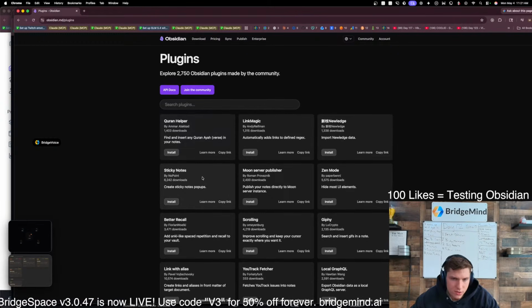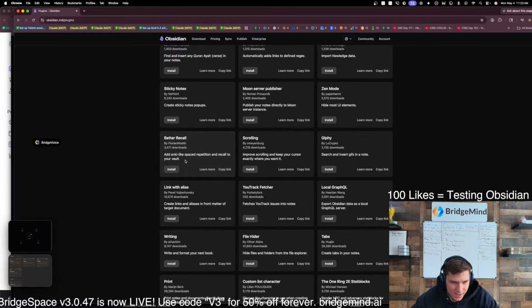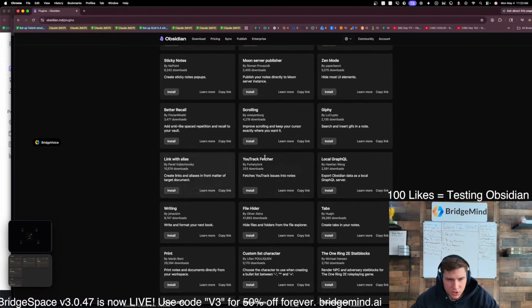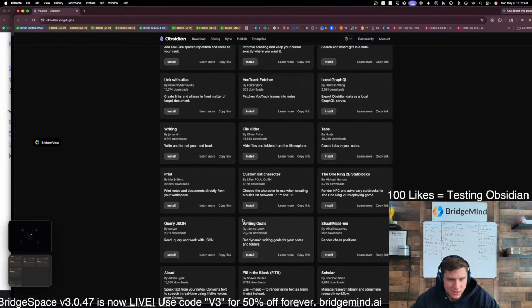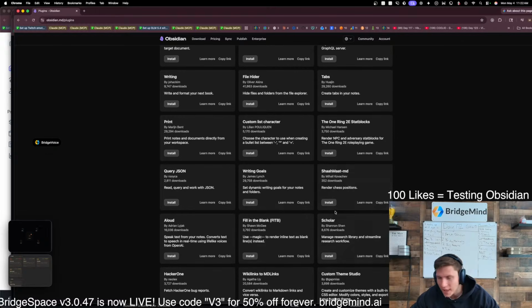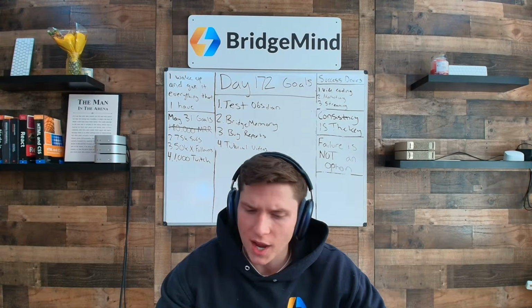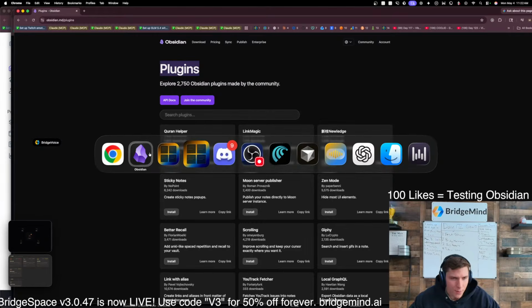Okay, and there's, for example, Zen mode, sticky notes, Better Recall, add Anki-like spaced repetition recall to your vault, scrolling, link with alias, a tracker fetcher that fetches issues into notes. I don't even know what most of this stuff is. But the whole point here is that there's a lot of people that use this. This is very popular: writing goals, set dynamic writing goals for your notes and folders, render chess positions. There's a lot of plugins to the point where it's a little bit too much, in my opinion. But this is a thing, and I think this does show you that there's a big ecosystem with Obsidian. There's a ton of people that are using this. And I think that memory is something that a lot of people want in their agents.